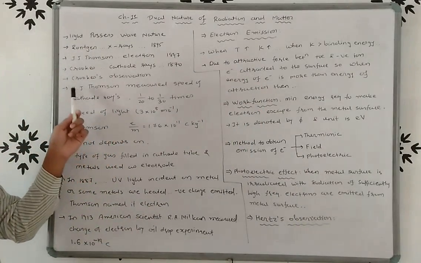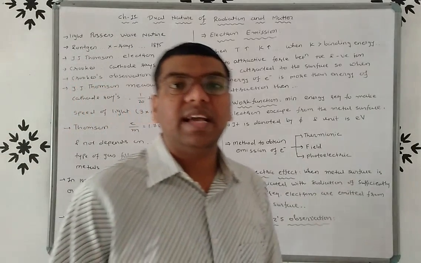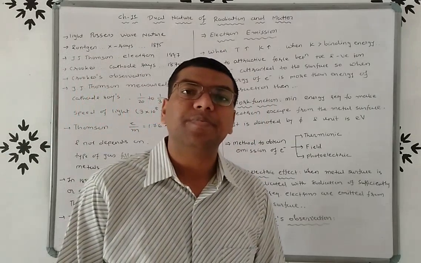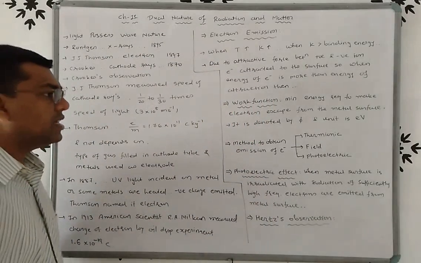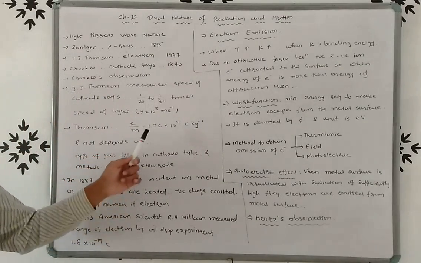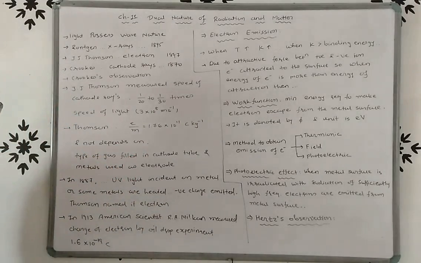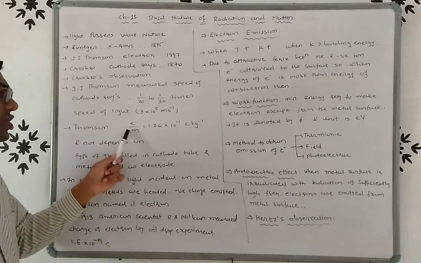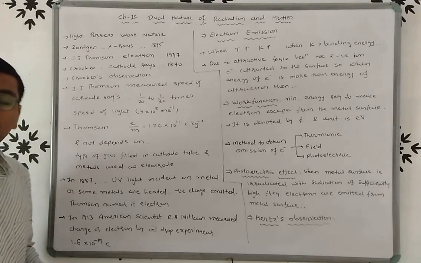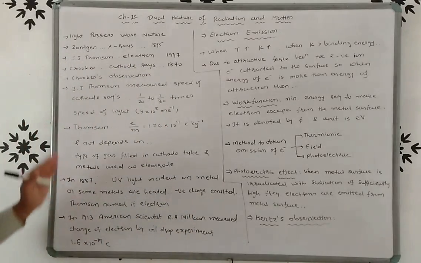Then J.J. Thomson measured the speed of cathode ray, which is 1/20 to 1/30 times the speed of light, that is 3 × 10^8 meter per second, right? Then J.J. Thomson gave the ratio e/m for electron, which equals 1.76 × 10^11 coulomb per kilogram. And you have to remember that this ratio e/m for electron does not depend on the type of gas filled in the cathode tube and the metals used in the electrode, right?